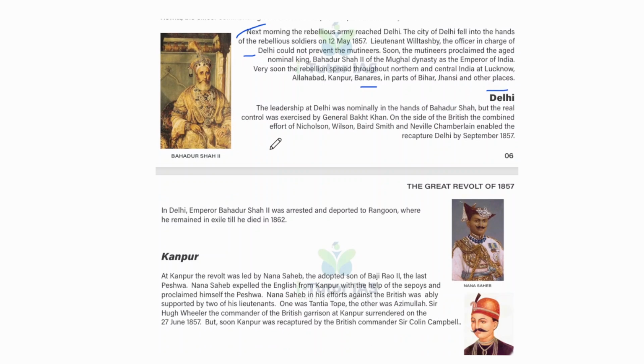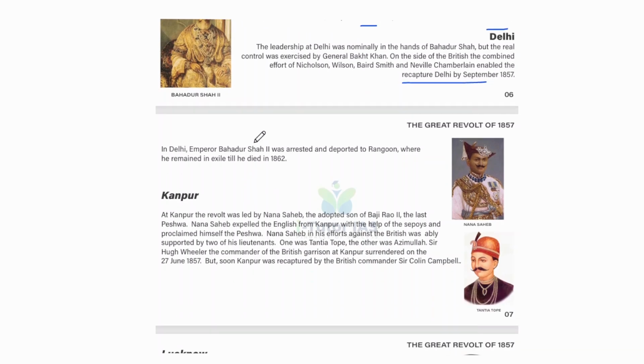So in Delhi, the leadership was nominally in the hands of Bahadur Shah, but the real control was exercised by General Bakht Khan. On the side of the British, the combined effort of Nicholson, Wilson, Baird Smith, and Neville Chamberlain enabled them to recapture Delhi by September 1857. In Delhi, Emperor Bahadur Shah too was arrested and deported to Rangoon, where he remained in exile till he died in 1862.